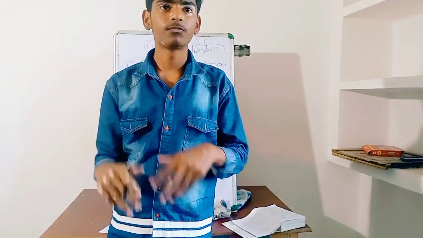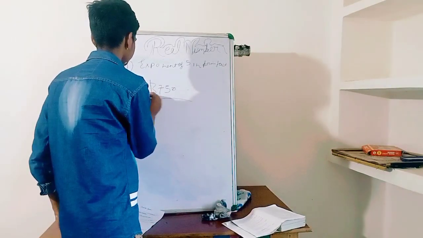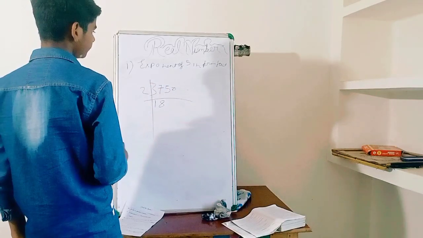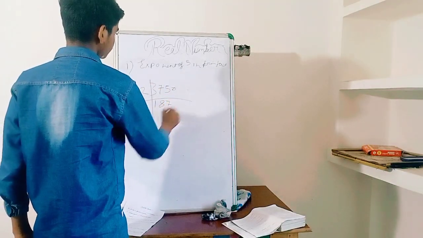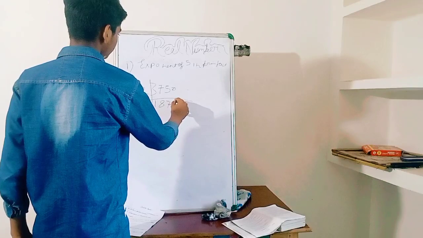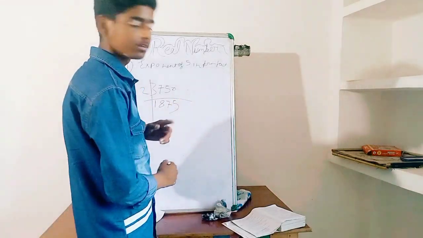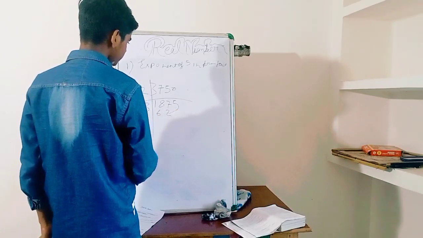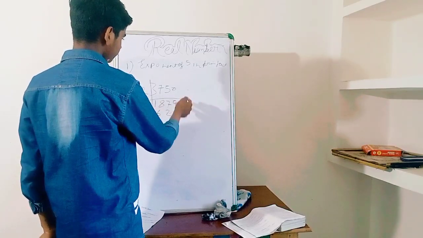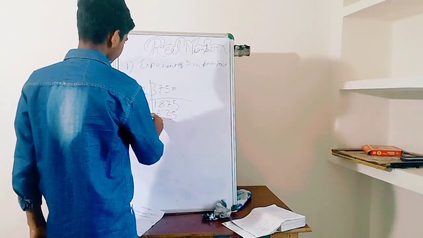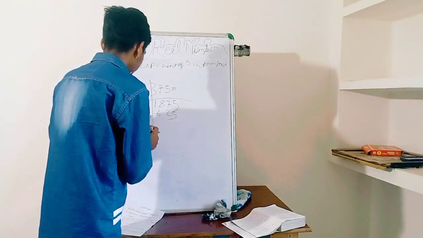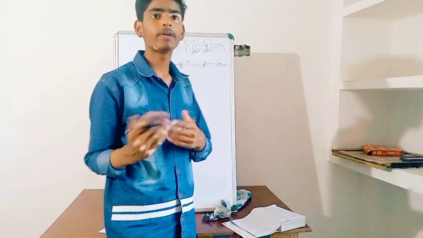3750. 2 1s are 2, 2 8s are 16, 2 7s are 14, 2 5s are 10. So 1875. Now 3 6s are 18, 3 2s are 6, 3 5s are 15. Now we will divide by 5.